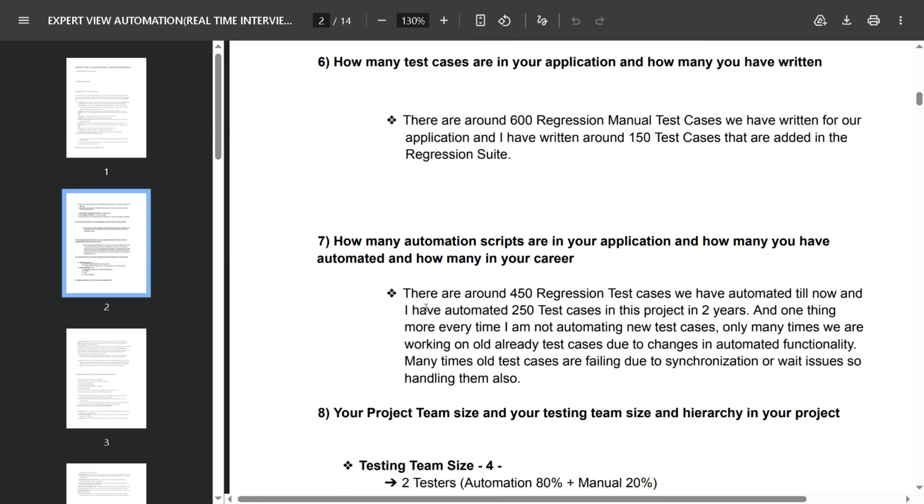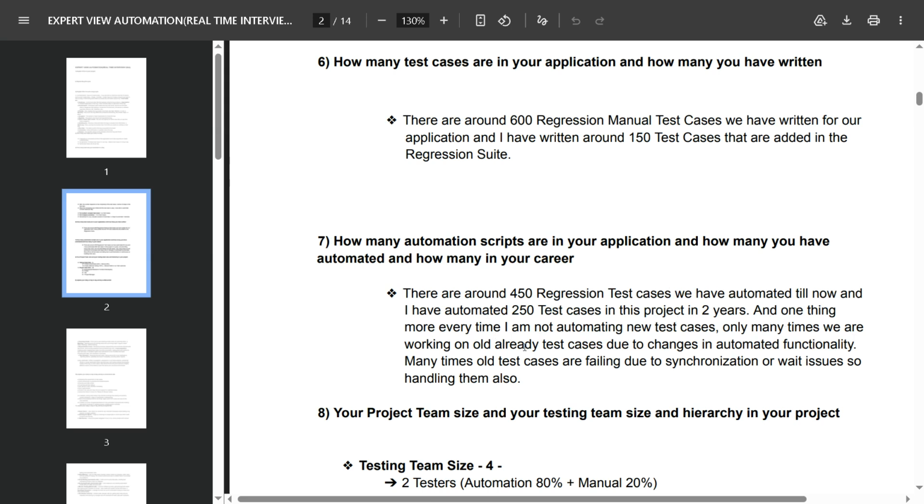They may also ask how many automation scripts are in your application, how many you have automated, and how many in your career. So you can explain how many test cases you have automated in your career. There are around 450 regression test cases that we have automated till now, and I have automated 250 test cases in this project in 2 years.